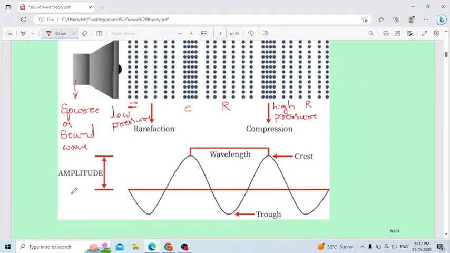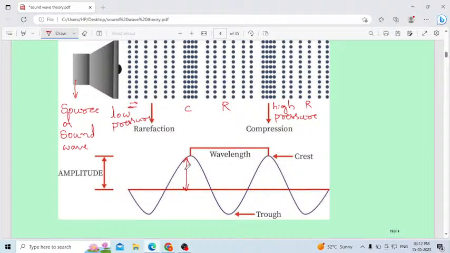This is the wave. This one is the crest, and this one is the trough. The distance between two successive crests or troughs is nothing but the wavelength. This one is very basic. What is meant by amplitude? Amplitude is nothing but the height of the wave. This also I will explain in detail.